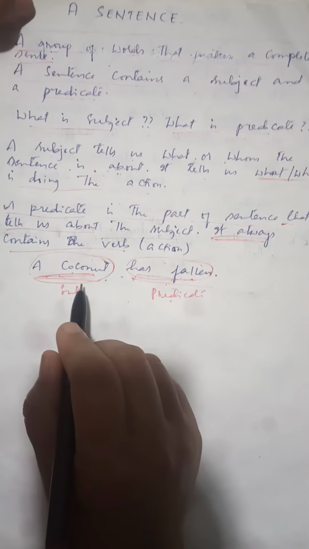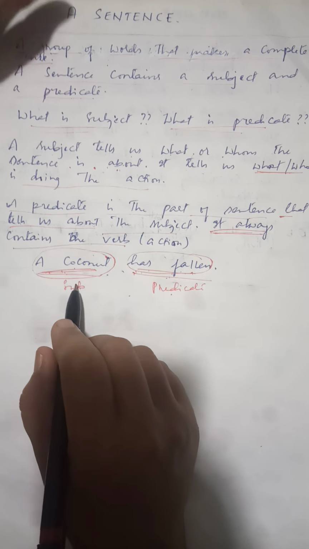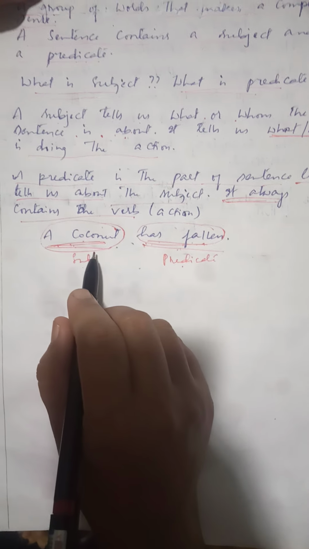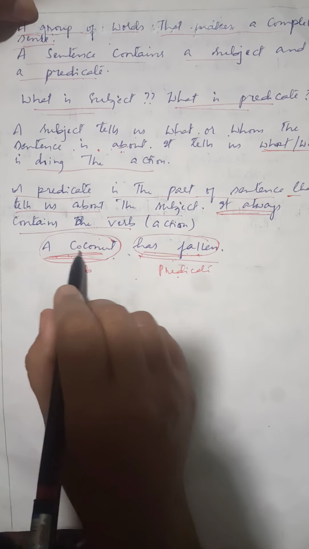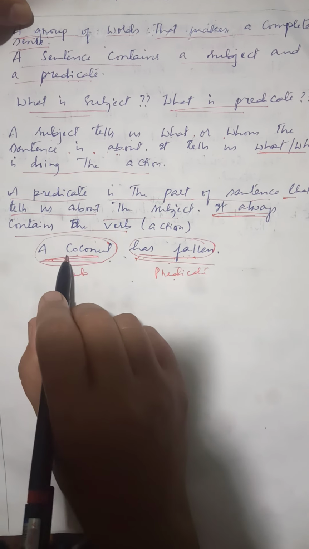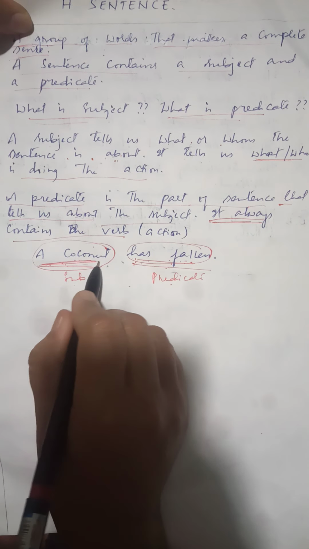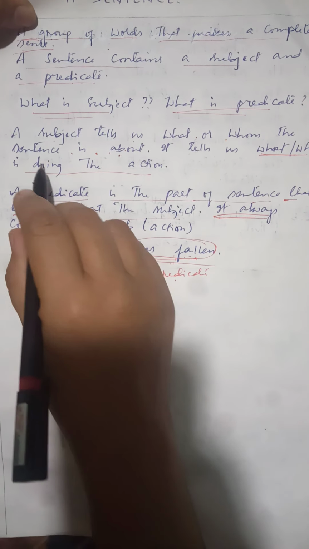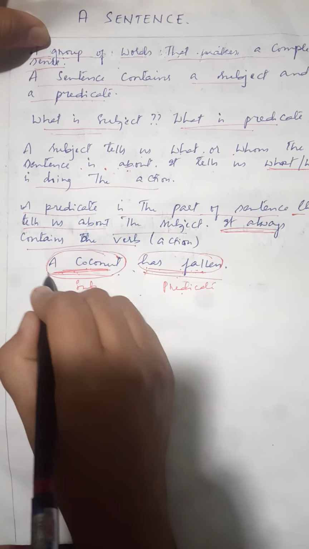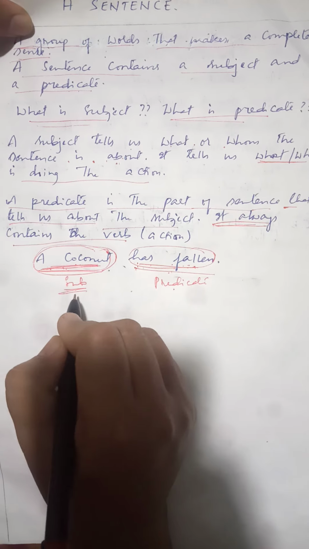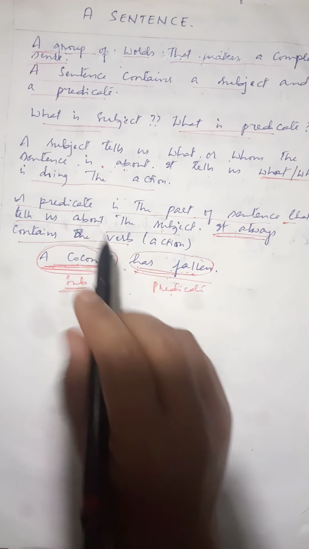This is very simple and clear, which you must remember. Let me give you one example to make you understand the subject and the predicate. Here we have a sentence example: a coconut has fallen. In this sentence we are talking about a coconut. So what is the subject? A subject tells us what or whom the sentence is about. So a coconut here is our subject. And has fallen is telling us about the subject, right? So what is a predicate?